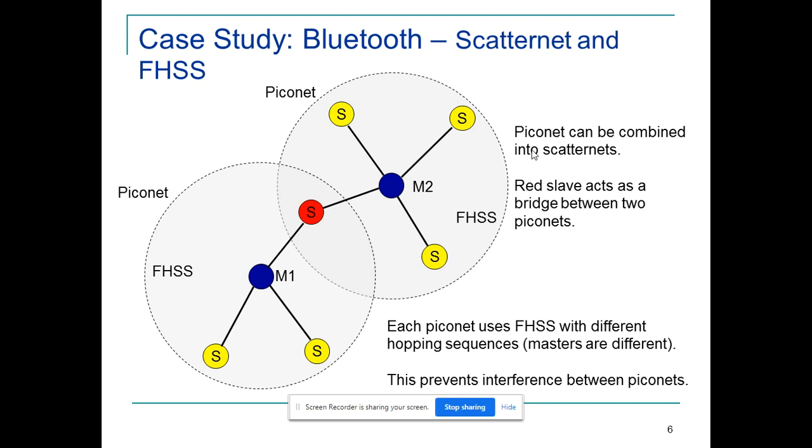When I employ my scatternet, I can work with the problem of signal interference very easily. Assume there is a device which acts in both piconets. In that case, a separate frequency is allocated in piconet 1 and a separate frequency in piconet 2. So ultimately there won't be any signal interference for the red colored node. That's what they want to bring out.